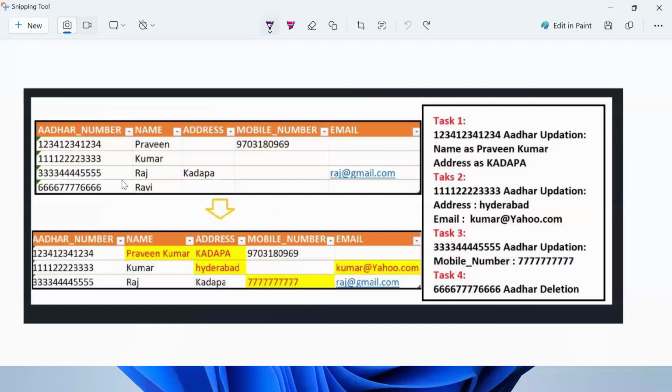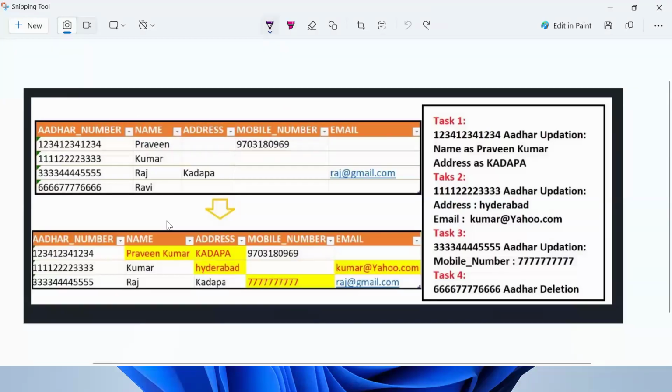Now what happened? These users want to do some modification. So, Praveen Kumar, address to Kadapa. Now, to the existing data, I want to modify this data. How can I modify it, by using what concept? Update. Suppose I want to change the definition. How to change the definition? By using alter. So DDLs are for definition; for data, go for DMLs.